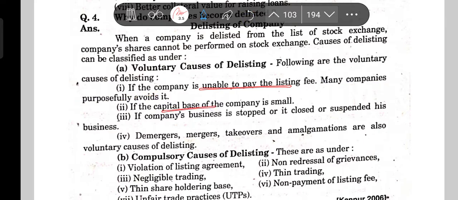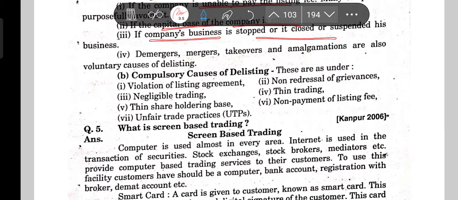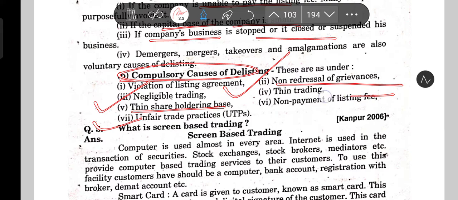If the capital base of the company is small, if the company's business is stopped or closed, demerger, merger, takeover, and amalgamation are also reasons. Now, compulsory causes of delisting: violating the listing agreement, negligible trading, thin shareholding base, unfair trade practices, non-redressal of grievances, and non-payment of listing fee.